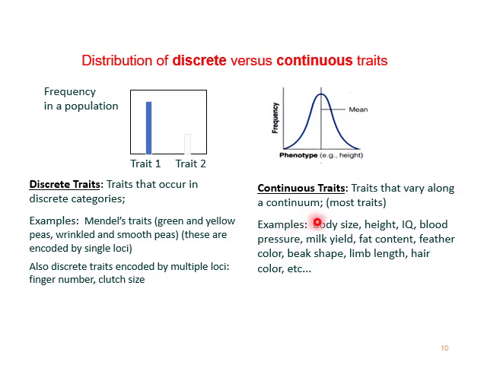Now comes continuous traits. Traits that vary along a continuum. Most traits, for example, body size, height, IQ, blood pressure, milk yield, fat content, feather color, beak shape, limb length, hair color, etc. Look at this graph. In this you can see the phenotype of height, and this is in a continuum manner. The bell-shaped curve shows a continuum manner.